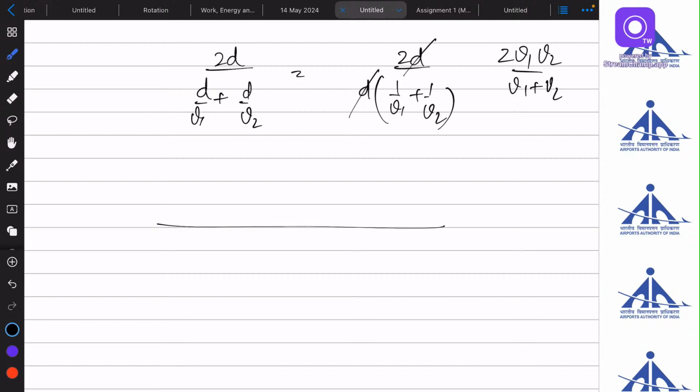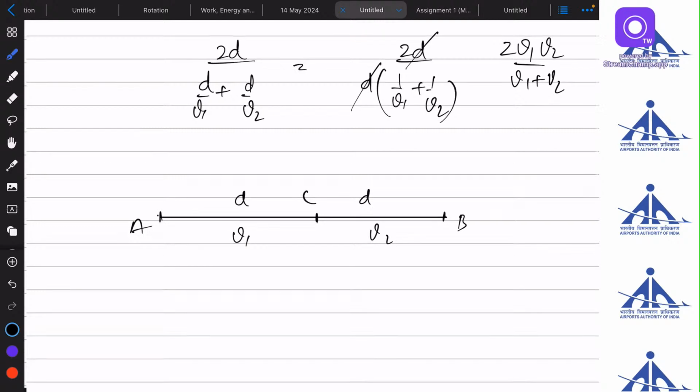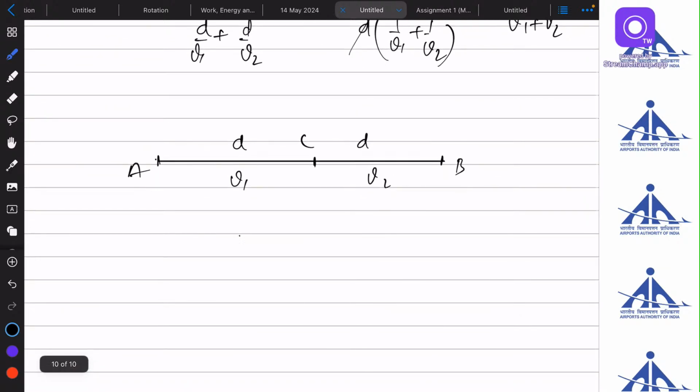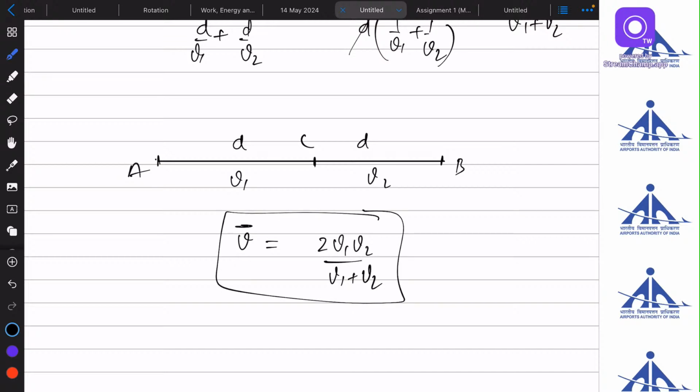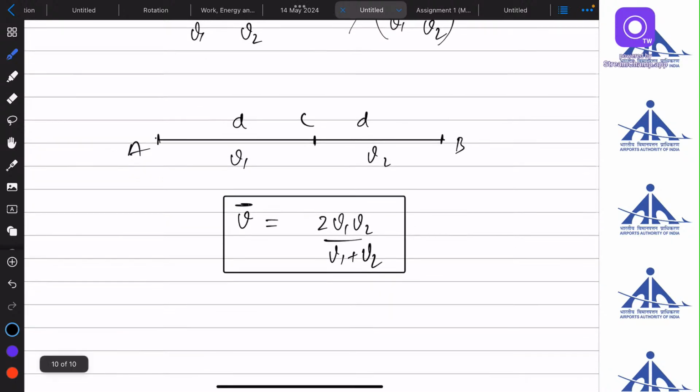Okay, so what is the thing? The thing is, a direct question can come like this: if the distance is the same and the velocities are v1 and v2 from A to B, and in between is C, then we can directly say that the average speed is equal to 2v1 v2 upon v1 plus v2. Okay, this was the first case.